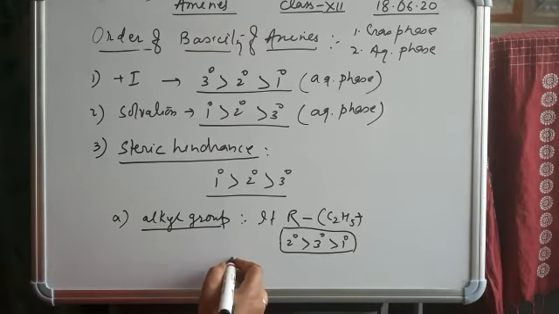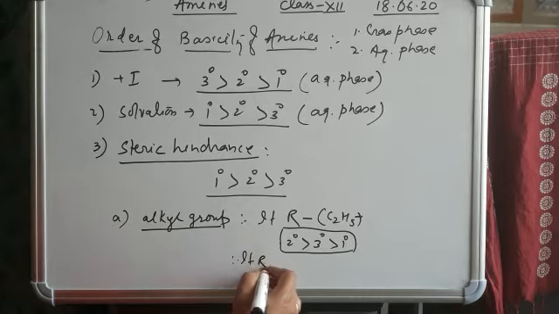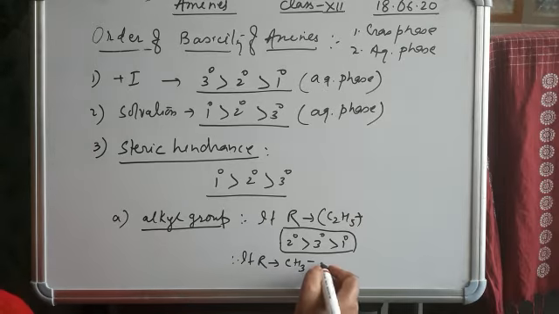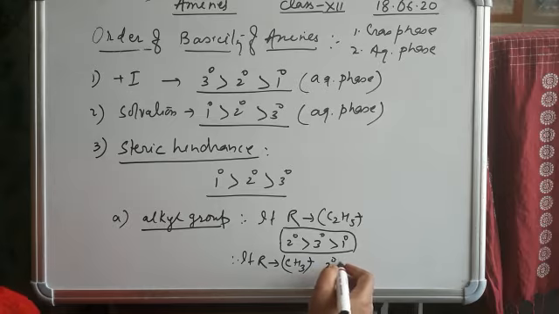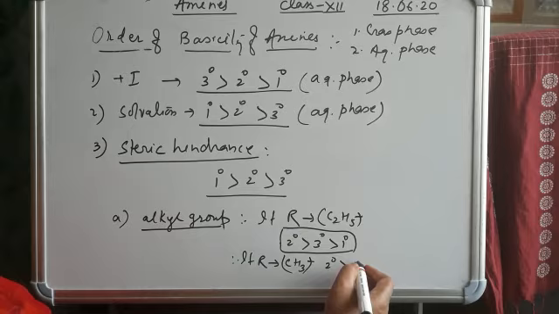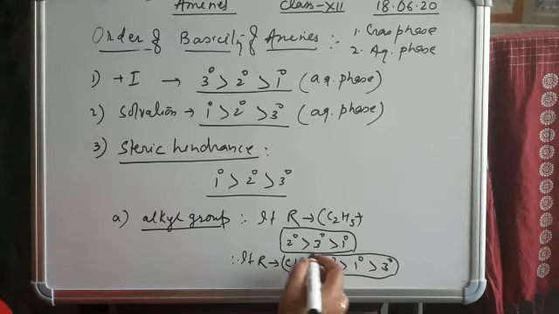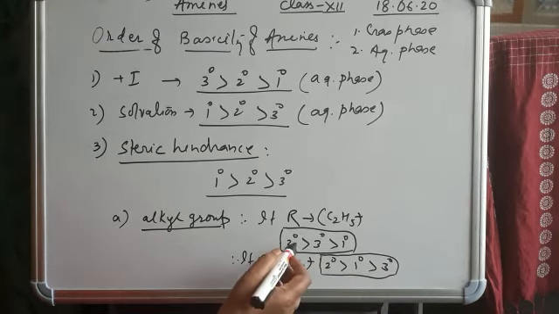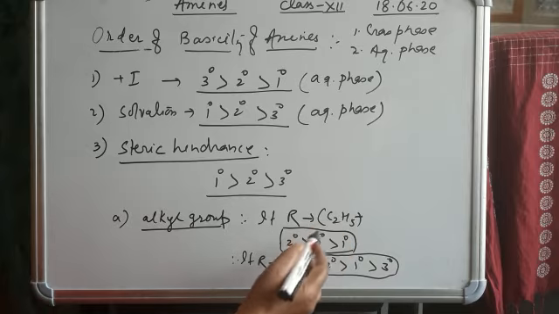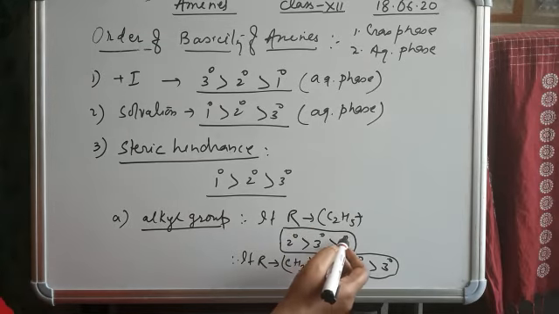But if R is smaller, like CH3, in that condition 2 degree is still more basic than 1 degree, than 3 degree. This is the basic order of amines when the alkyl group is bigger: 2, 3, 1.